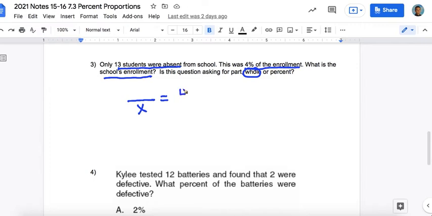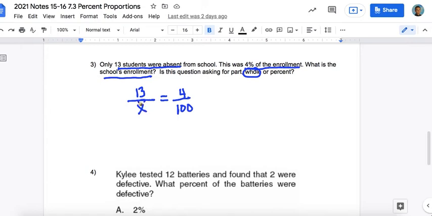We're always going to put percent over 100, and that means the 13 represents the part. And you also know it's a part because right here, only 13 students were absent from school. This was 4%. So it's saying that this is 4%, so that percentage represents the part there.